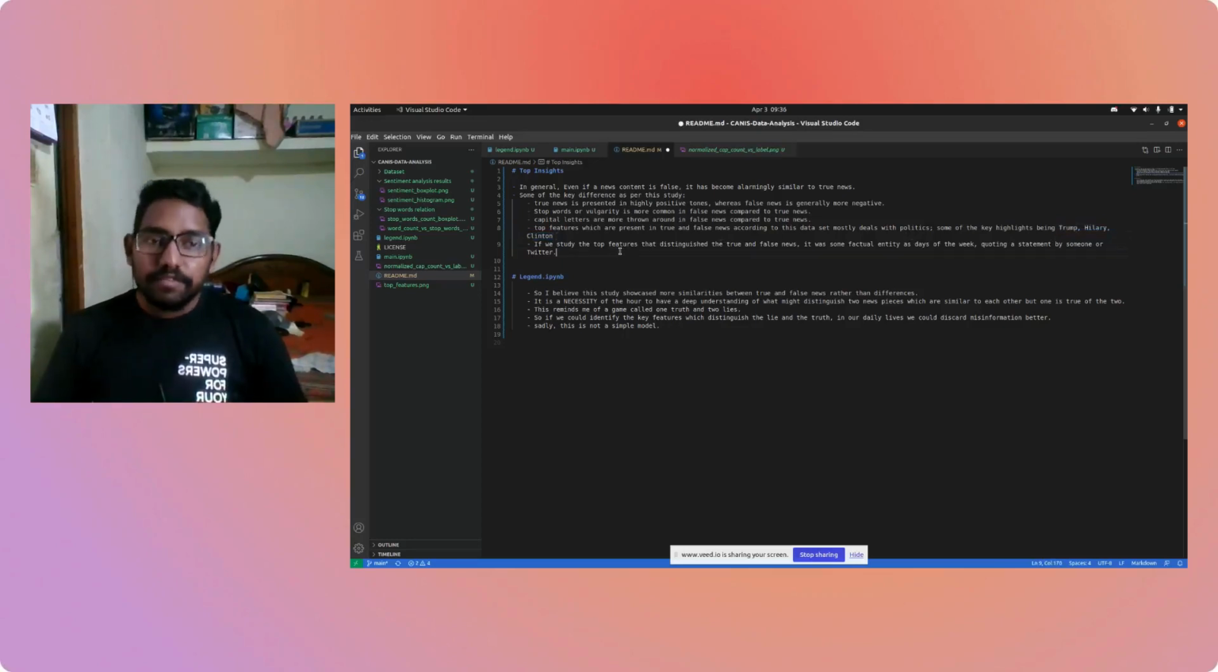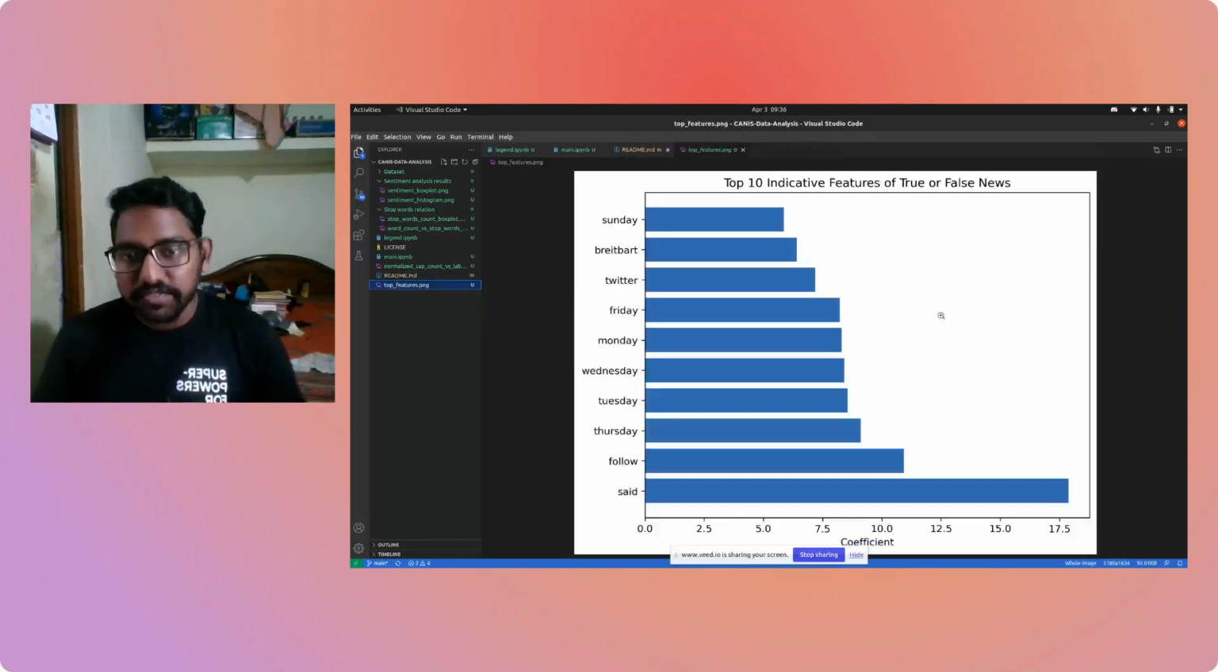If we study the top features which were distinguishing the true and false news, it was actually some factual entity. It was something like a quotation of a statement, days of the week, or something on Twitter that really separates the true and false news, which is very visible from this chart. You can see that the top 10 indicative features of true or false news were generally the days of the week, something like said or follow, which is a quotation of someone, or Twitter. So I would say that most of the true news comes down to the facts.